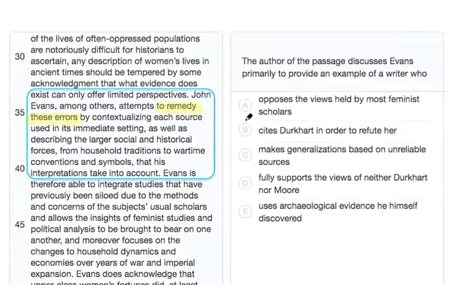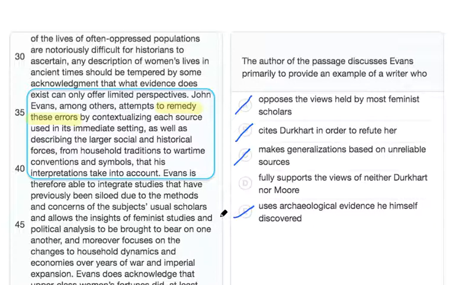Now let's look at our answer choices to see which ones we can eliminate. Choices A and B are incorrect because even though his work is different from the other mentioned scholars, his work doesn't oppose or refute them. It is trying to fix some of their errors, so we can mark off these choices. Choices C and E are also incorrect because they are not mentioned in the passage.